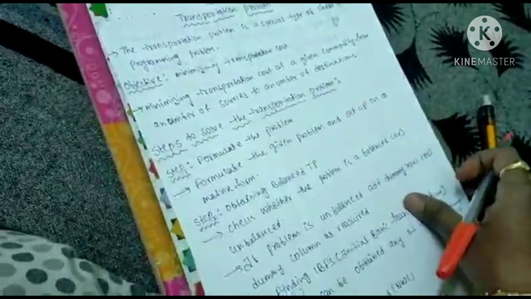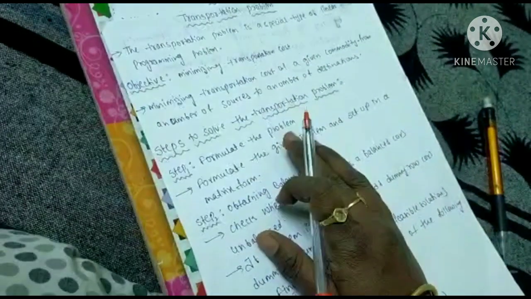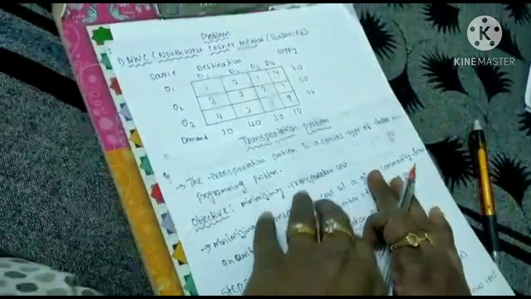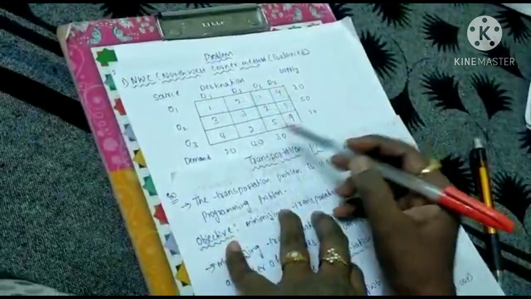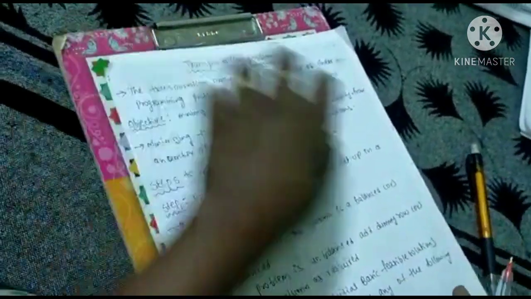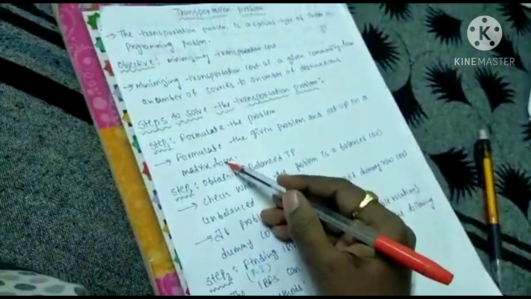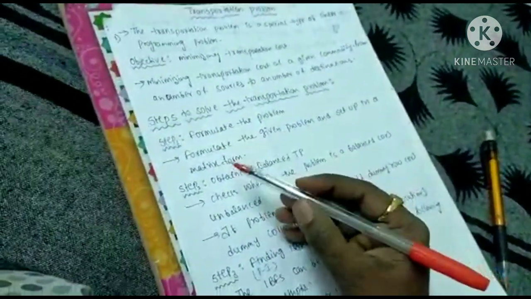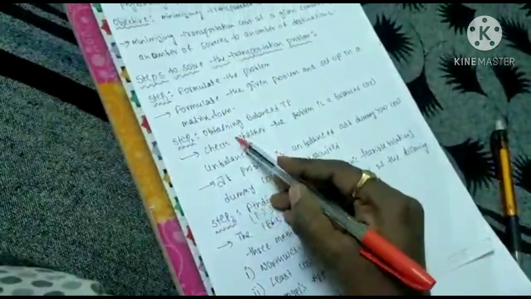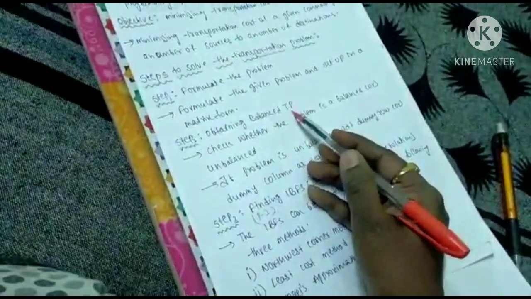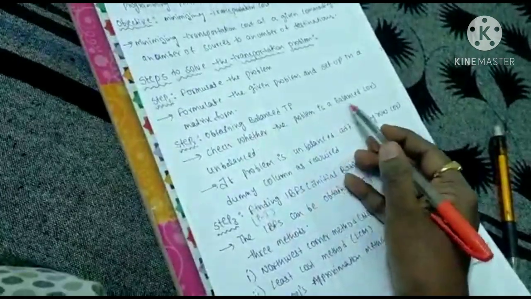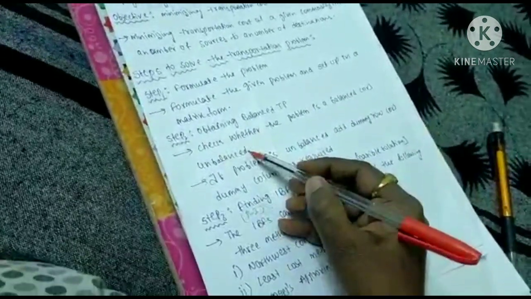It means you have to write the given problem in matrix form, like this. A transportation problem will always be in matrix form; in 99% of cases they will give it in matrix form. Otherwise, if it is not given in matrix form, you have to write it in matrix form. What is the second step? Obtain the balanced transportation problem. TP means transportation problem. Check whether the problem is balanced or unbalanced.